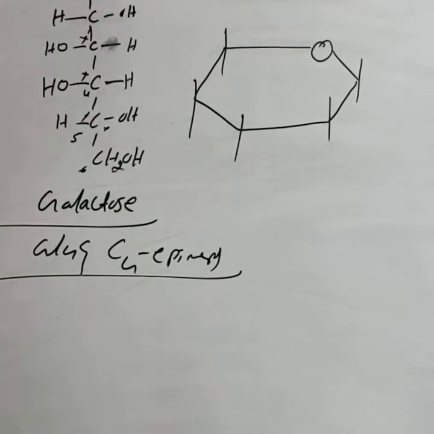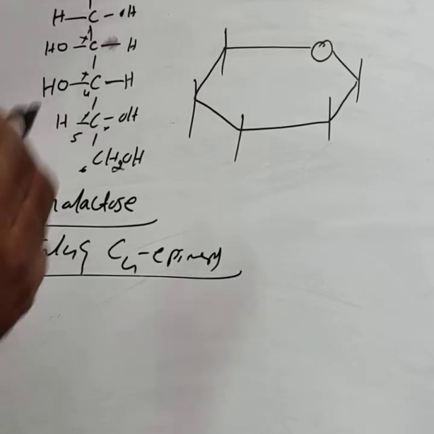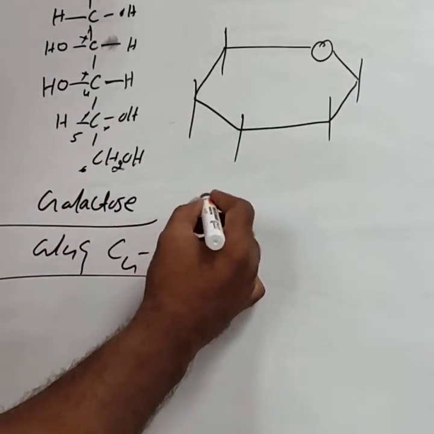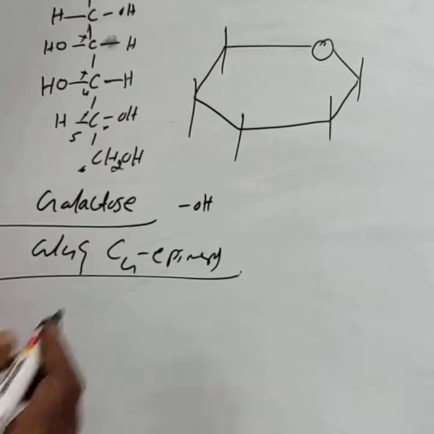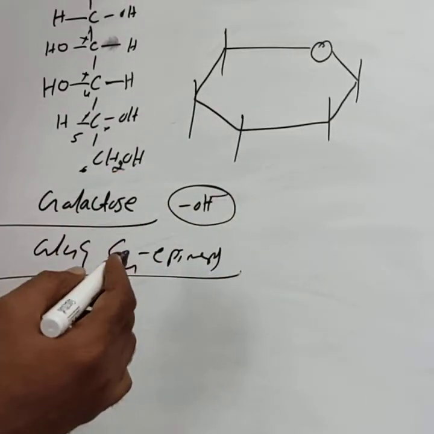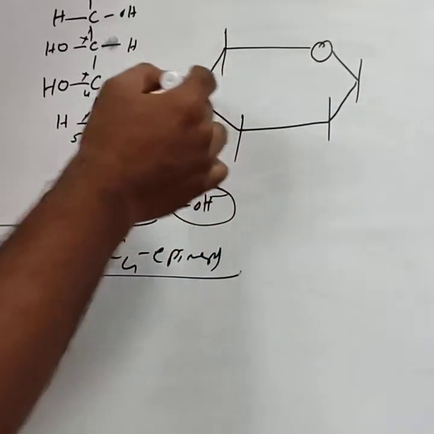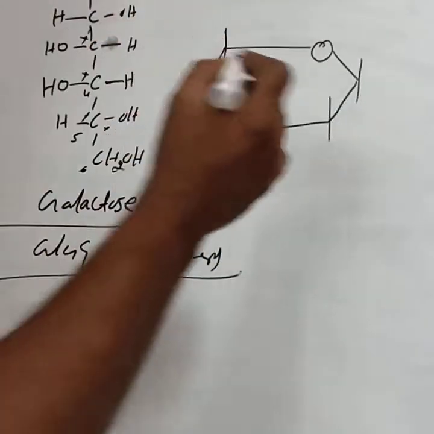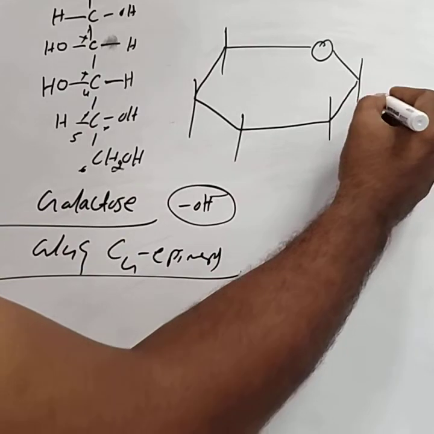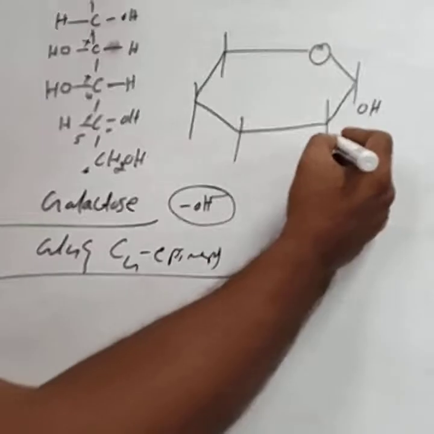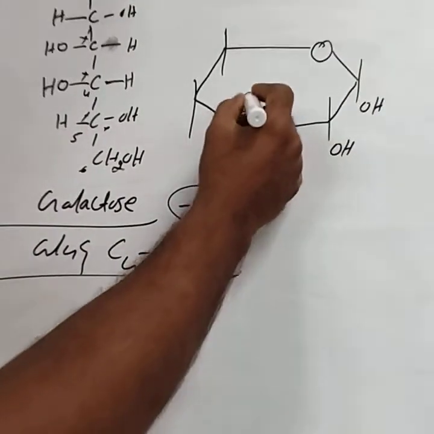I have considered one idea to write that glucose Haworth structure. We have to concentrate on the OH positions. For those OH positions, we use a code: below, above, below. Similarly, you consider the OH positions: right, below, above.